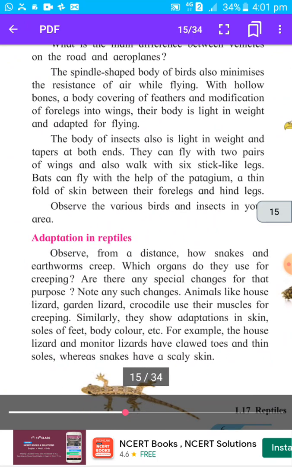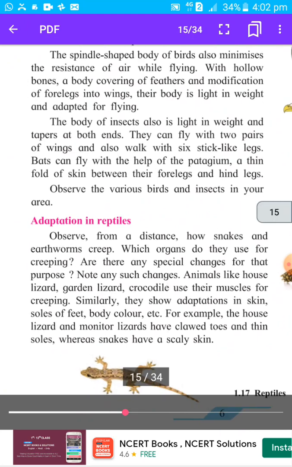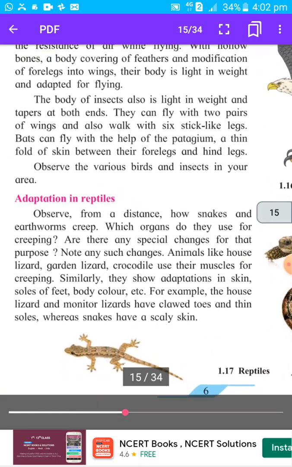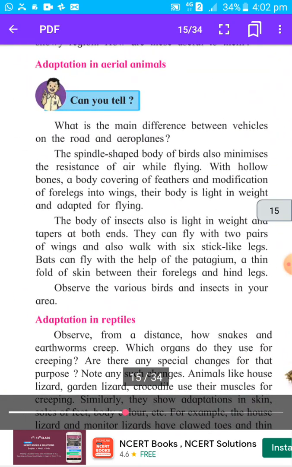Bats can fly with the help of a patagium, a thin fold of skin between their forelegs and hind legs. You might have seen a bat. A bat has a thin fold of skin between the forelegs, means front legs, and hind legs, means backside legs. This fold of skin is called patagium. Due to the patagium, bats can fly in the air. So these are the adaptations in aerial animals. First, the spindle shaped body of birds.